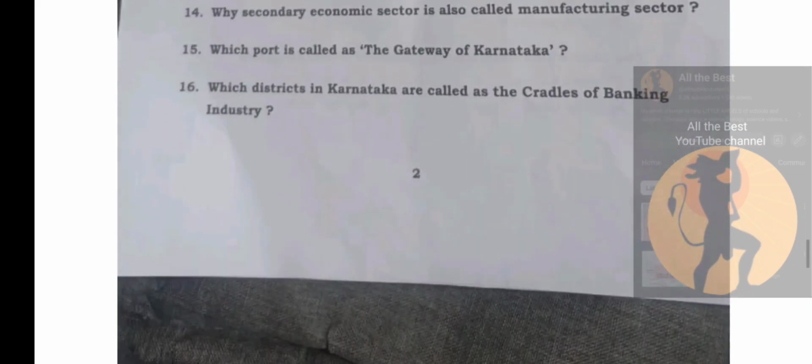So, eighth question, the new economic policy was introduced in India in the year 1991. So, all the question answers I'll be discussing in this paper. So, last question, draw the outline map of Karnataka. So, they have asked Bidar, Hampi, River Kaveri and Karwar.